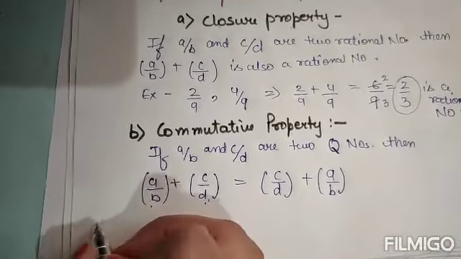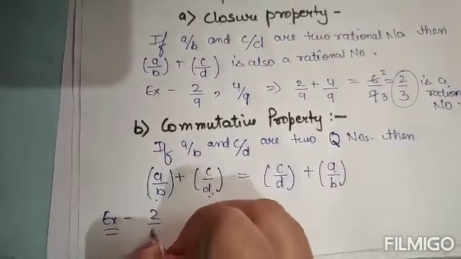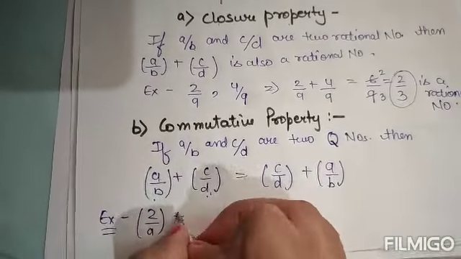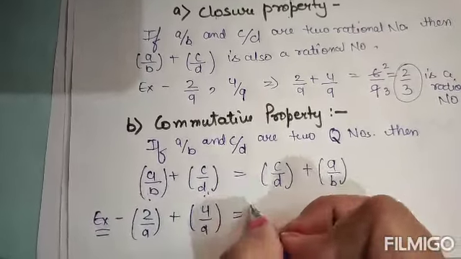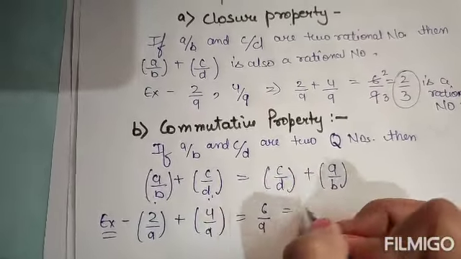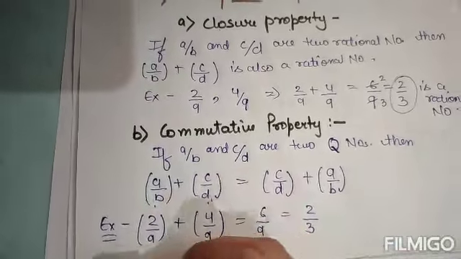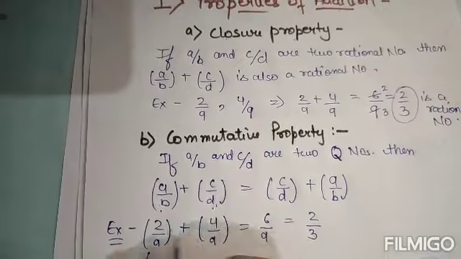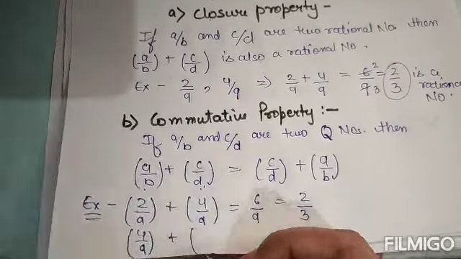So this is it. For example, I have taken two rational numbers, 2 by 9 plus another, 4 by 9. The sum will be 6 by 9 and its standard form will be 2 by 3. And next, if I swap these two places, that means 4 by 9 plus 2 by 9.